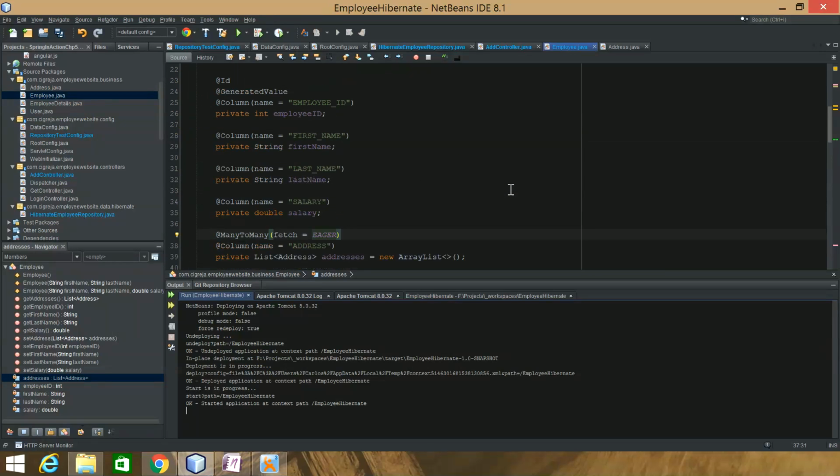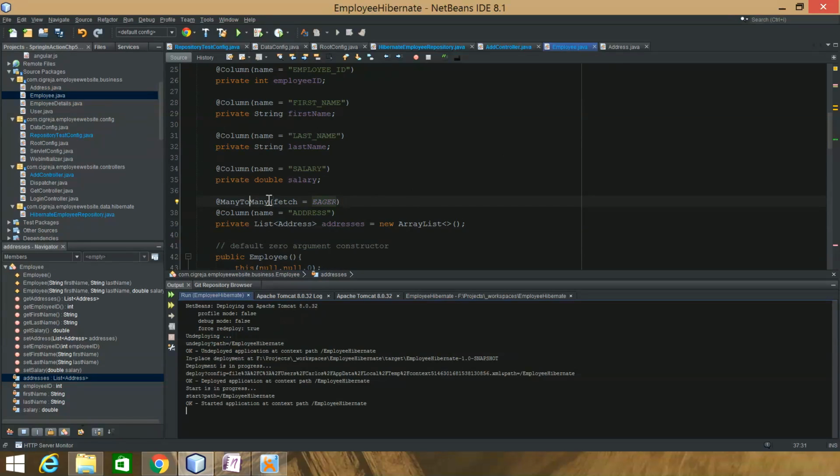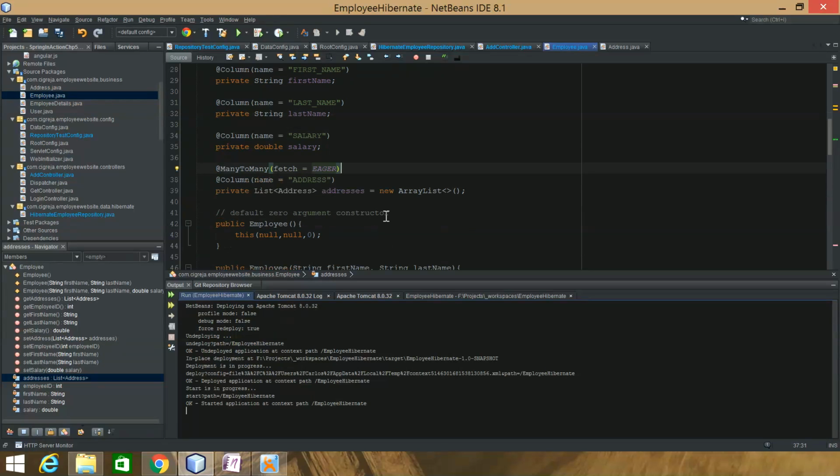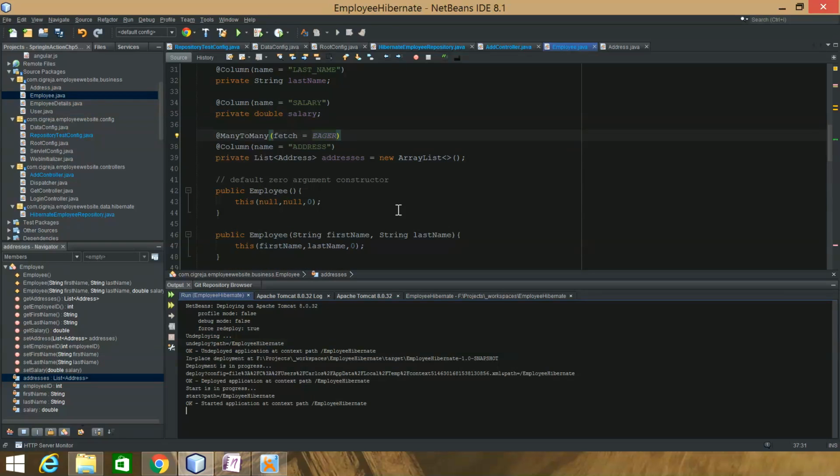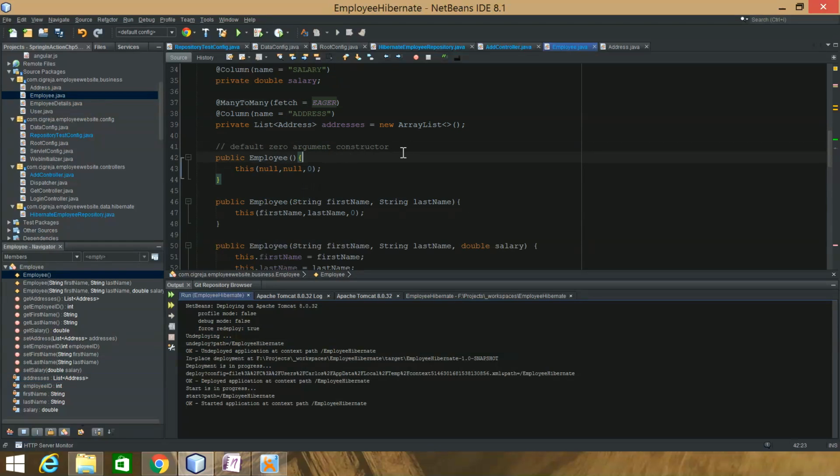This is just an entity, the address entity. Show my ManyToMany. So I said to fetch eager here, and I fixed the lazy init exceptions. I also had to make sure that there were default zero-argument constructors, which didn't really make sense, but I put it in, and it worked.